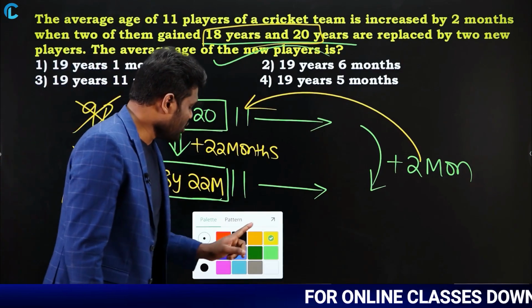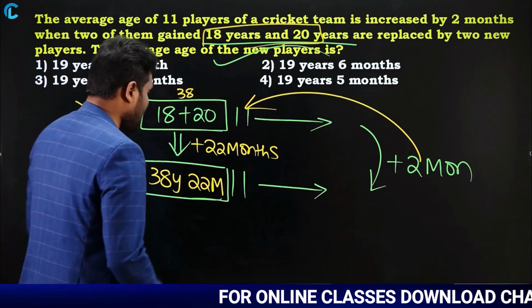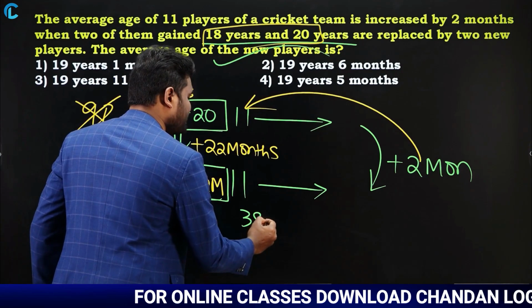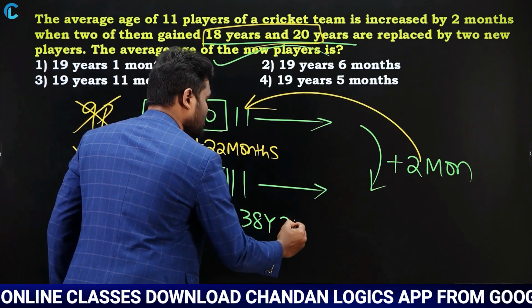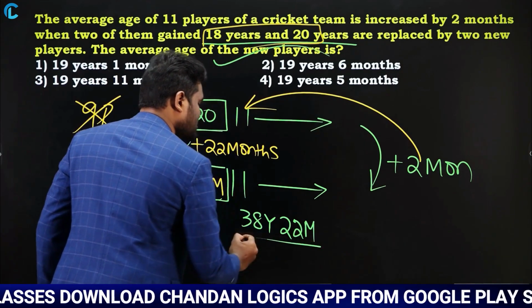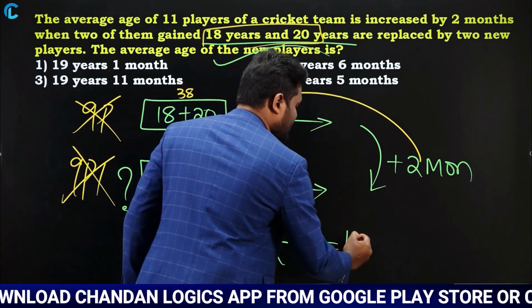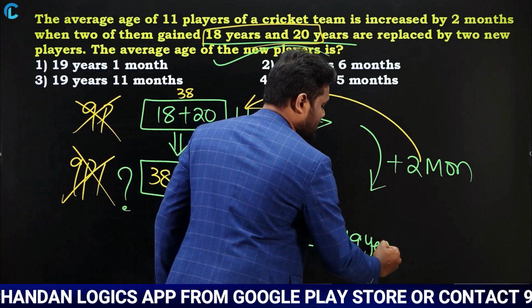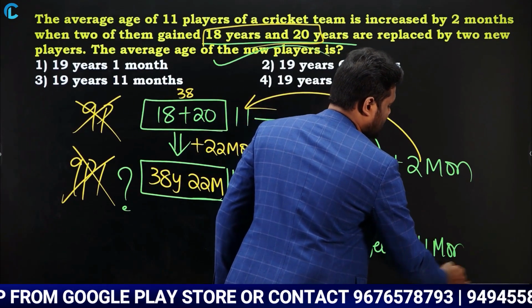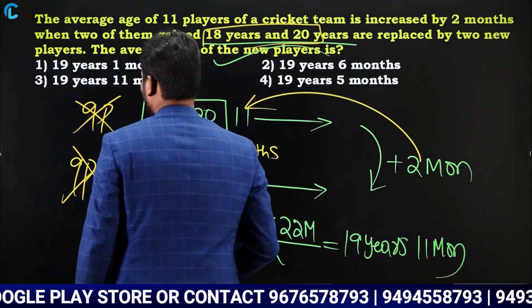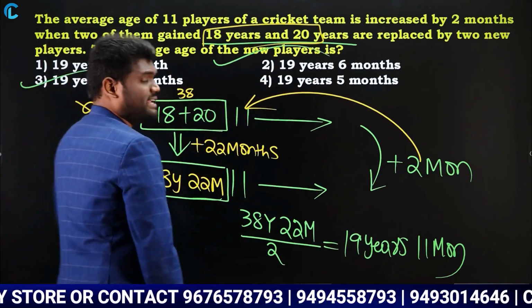But what is your question? Your question is to find the average. As it is average, you have to divide it by 2. So when you divide 38 years, 22 months by 2, the average is going to be 19 years, 11 months. Yes or no? So what is your answer? 19 years, 11 months. Option 3.